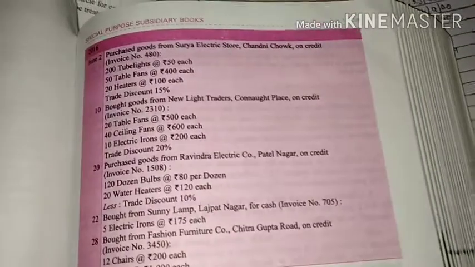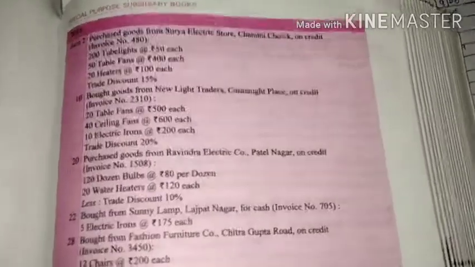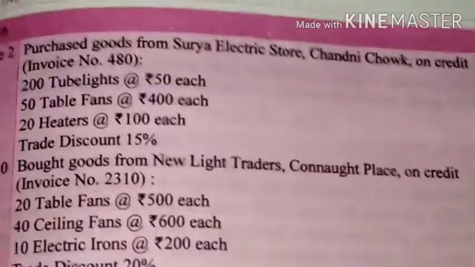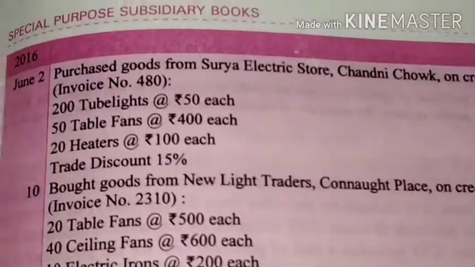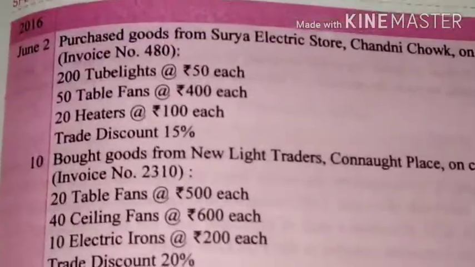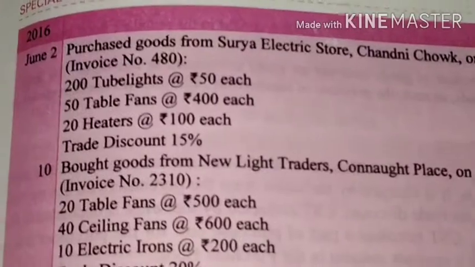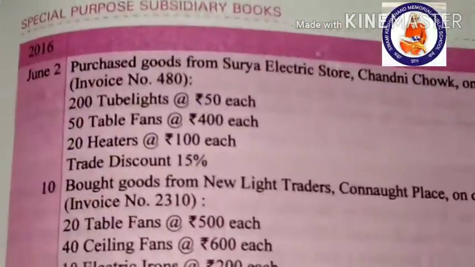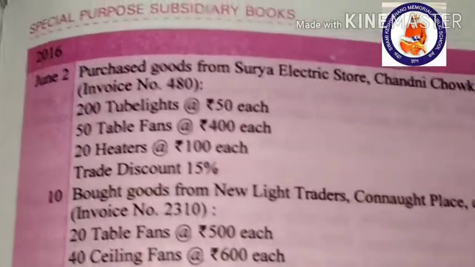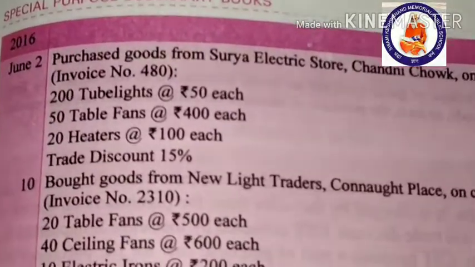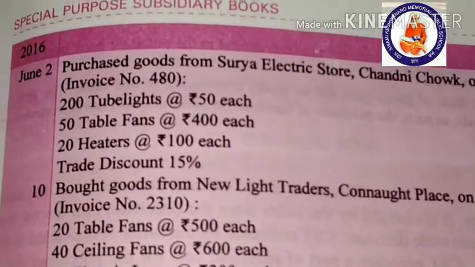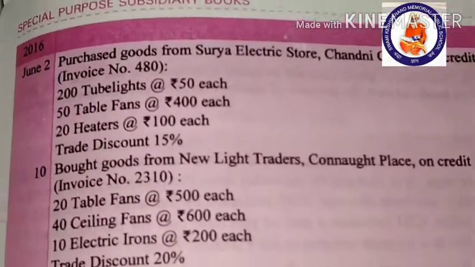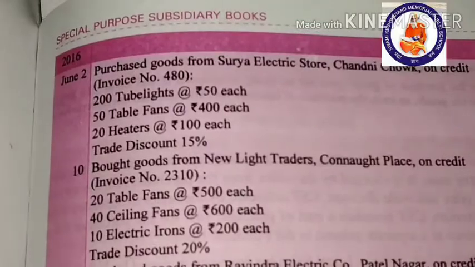Hello students, this is the question on your screen, which is to be recorded in the purchase book. The first transaction is given here, on 2016: purchase goods from Surya Electric Store, Chandni Chowk, on credit.